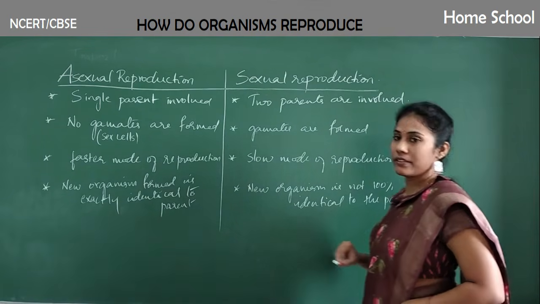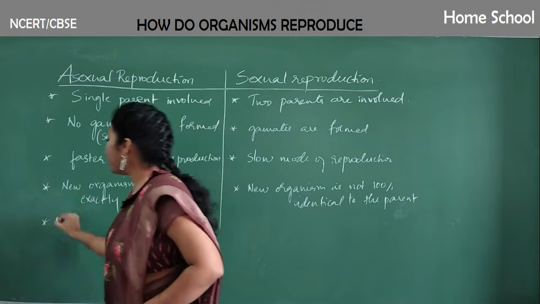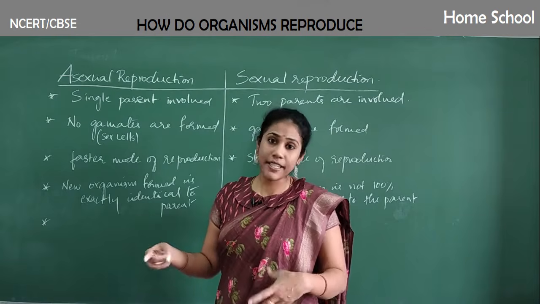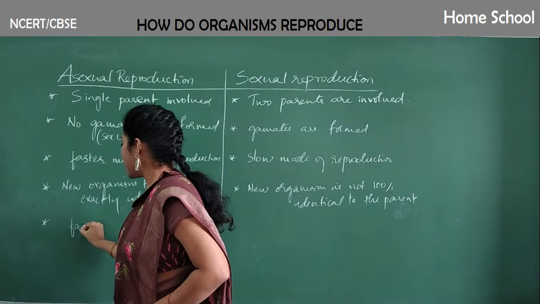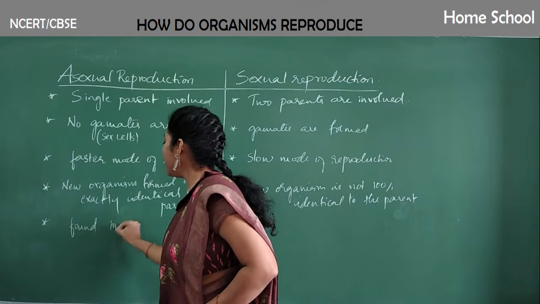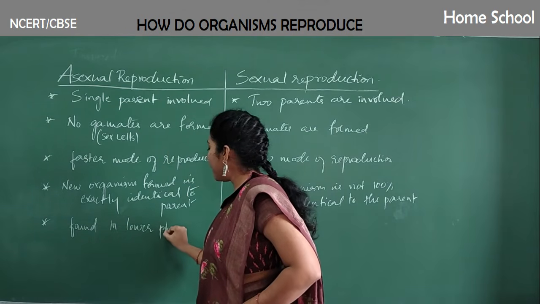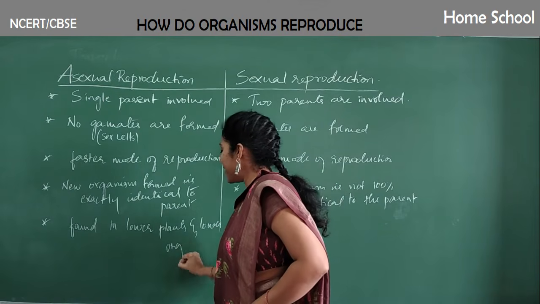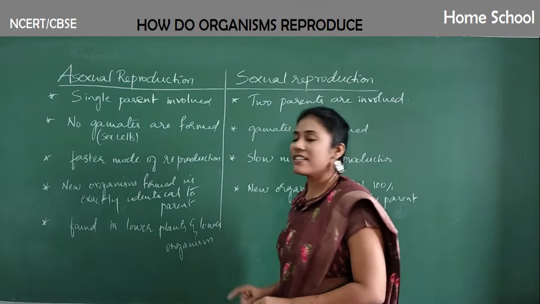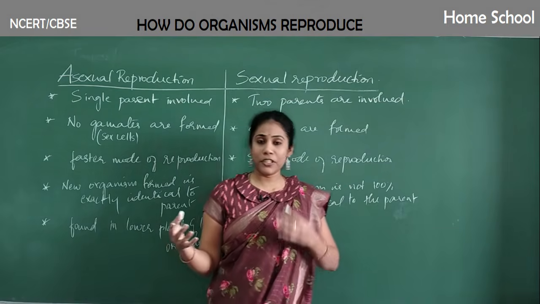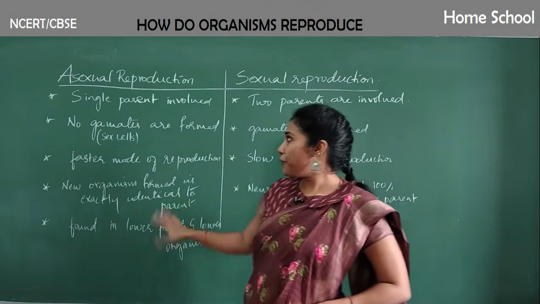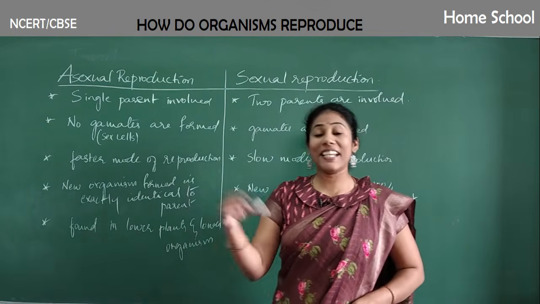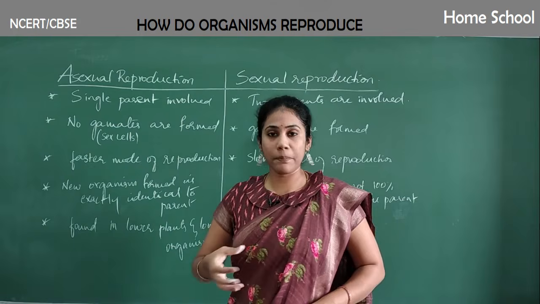And where do you find asexual reproduction? It is found in lower plants and lower organisms. Lower organisms in the sense, guys, single cell organisms like amoeba and paramecium. In such organisms you find asexual reproduction. And lower plant varieties, in the sense organisms like hydra, also show asexual reproduction.